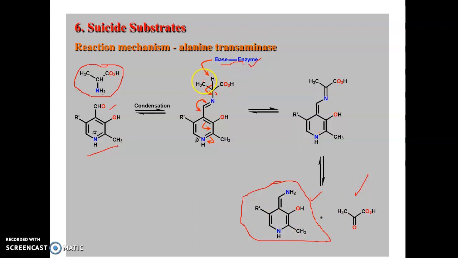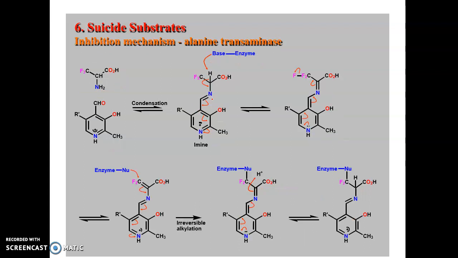So this is the regular mechanism in the presence of the enzyme transaminase. But here we are going to replace these 3 hydrogen atoms with fluorines. Got it? That alanine is substituted with trifluoroalanine. What reaction takes place? Instead of alanine, the substituted alanine, trifluoroalanine, is used. So what will take place next? Up to here it is the same.